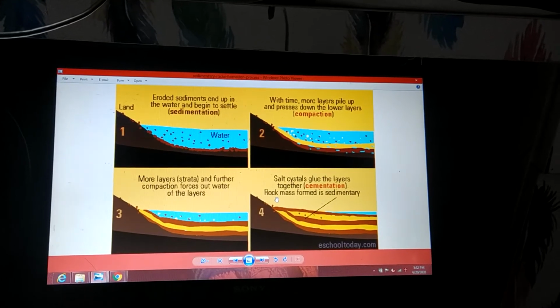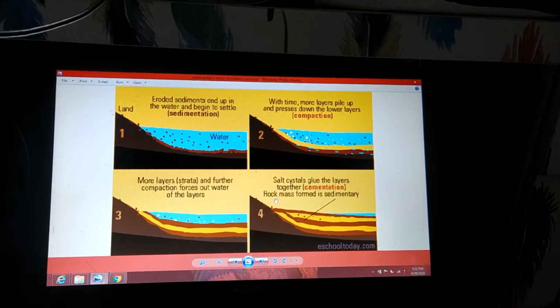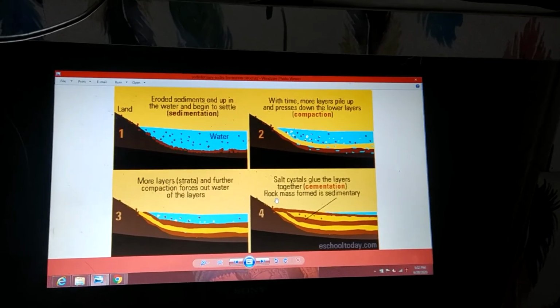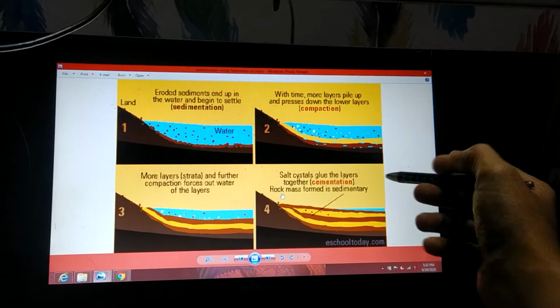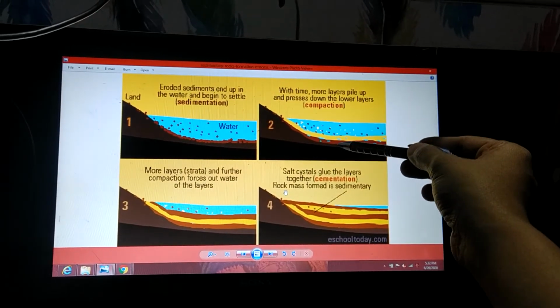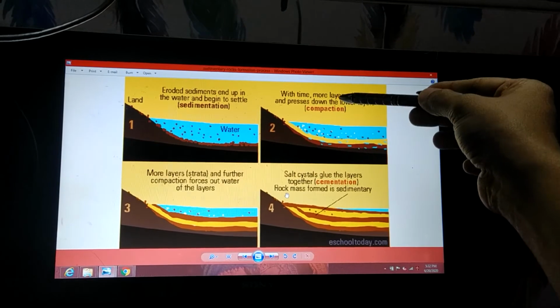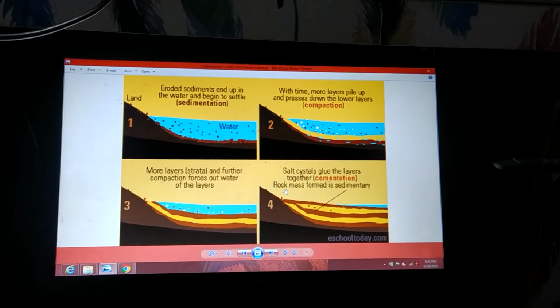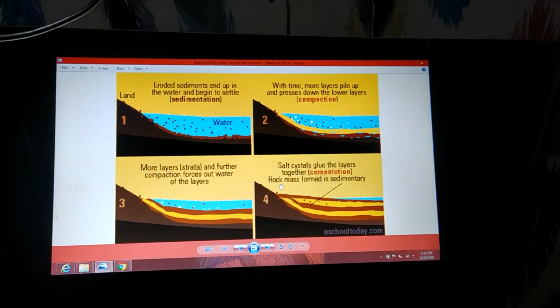The saprophytic bacteria and fungi are not going to attack these organisms. Why? Because as layers are formed, these organisms are compressed between the layers, and microorganisms will not come in contact with them. That's the reason decaying is not possible.